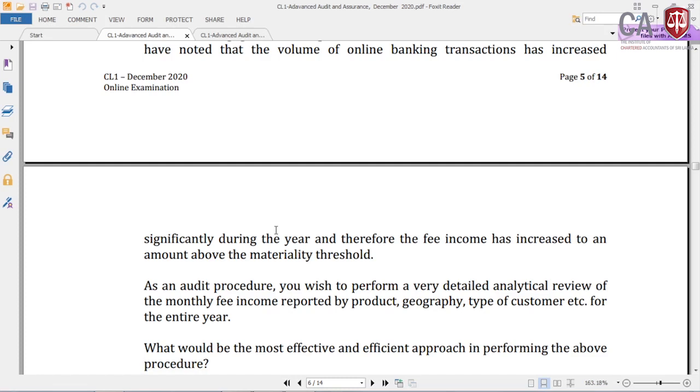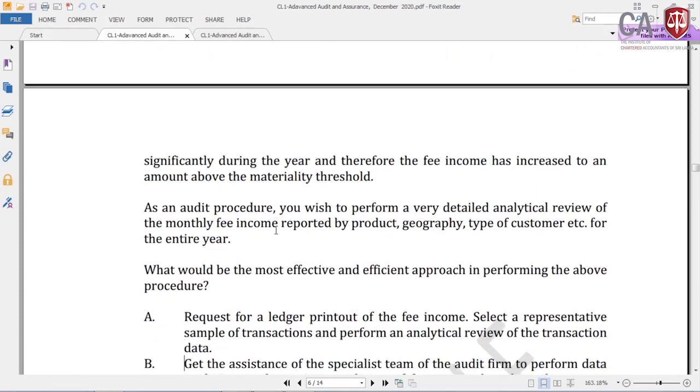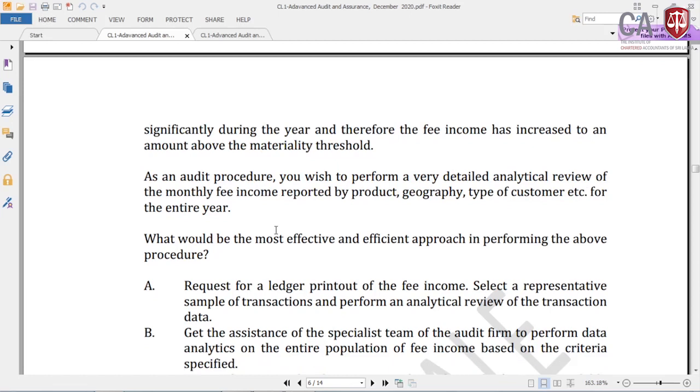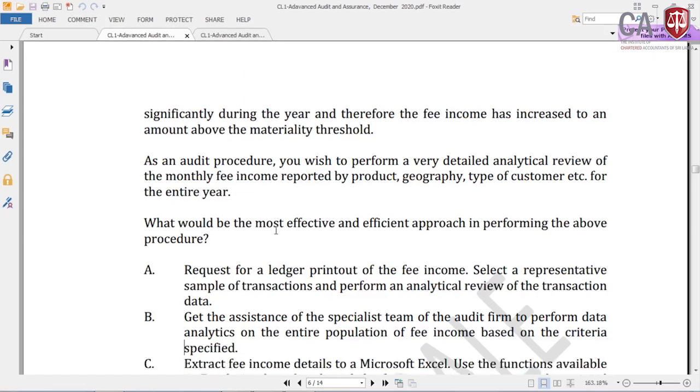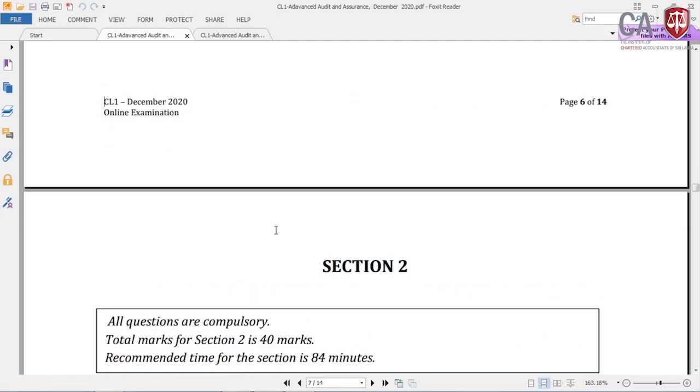As an audit procedure, you wish to perform a very detailed analytical review of the monthly fee income reported by product, geography, type of customer, etc. for the entire year. This is commonly applied by audit firms. What would be the most effective and efficient approach in performing the above procedure? It's basically testing audit planning and analytical procedures, how analytical procedures are being used for this online banking.